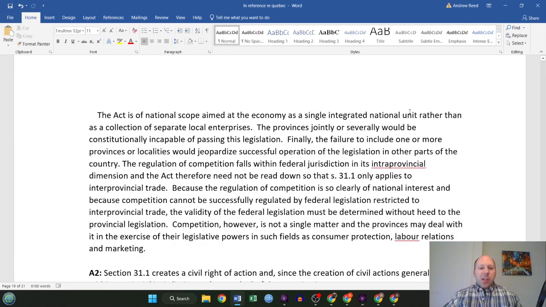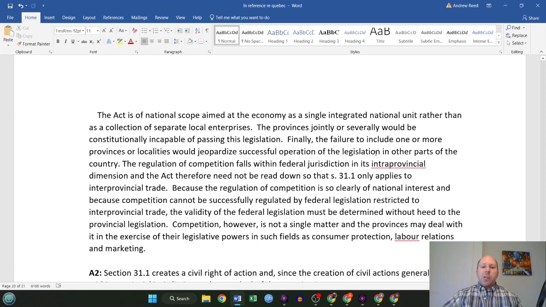And the act is of national scope, aimed at the economy as a single integrated national unit rather than as a collection of separate local enterprises. Check to that hallmark. Then, the provinces jointly or severally would be constitutionally incapable of passing this legislation. Check. Finally, the failure to include one or more provinces or localities would jeopardize successful operation of the legislation in other parts of the country. So it has to be federal, is what they're saying here, so check to that.